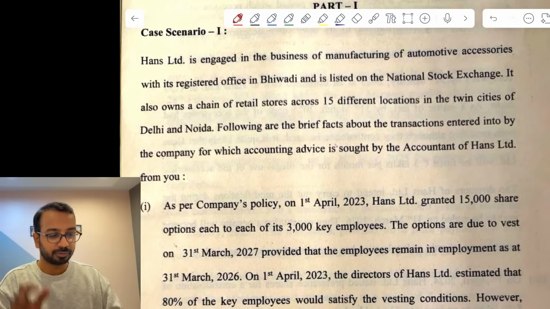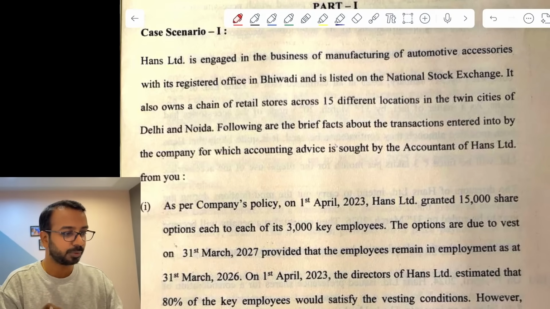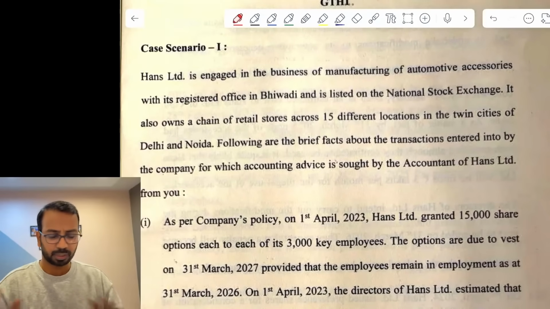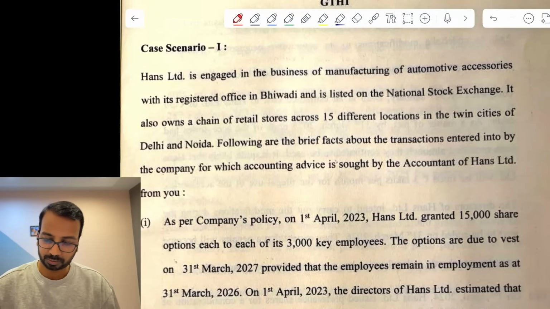So finally we could solve, but there was a delay of 10 minutes. I know the time is important. Really sorry for that. We got the paper slightly late. That was the only reason for the delay. So I'll be discussing the answers quickly, no more detailed description and all.